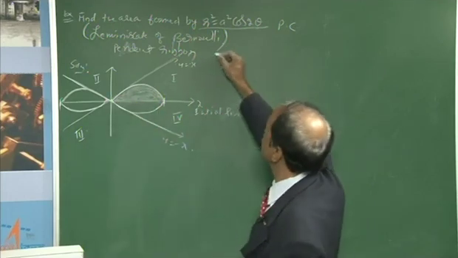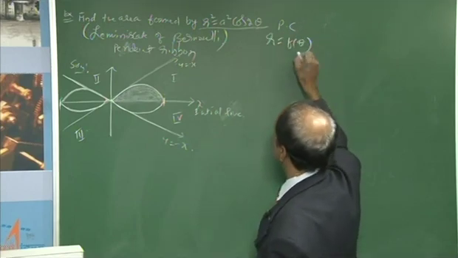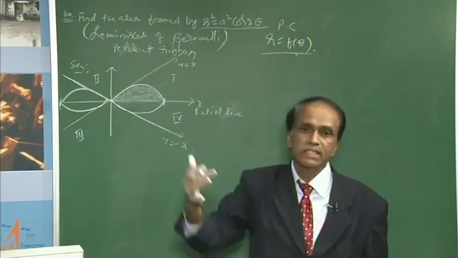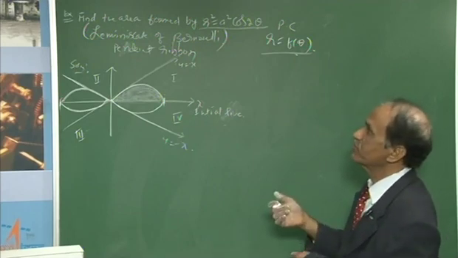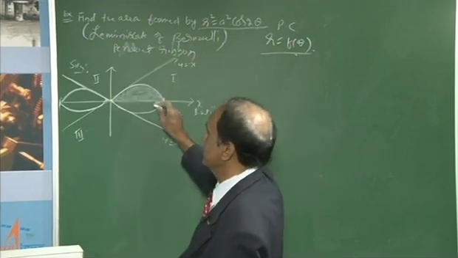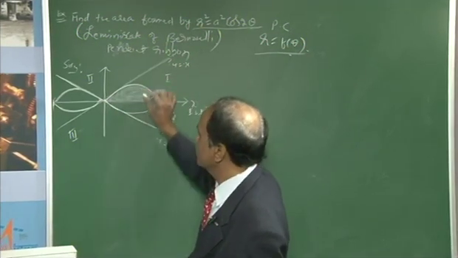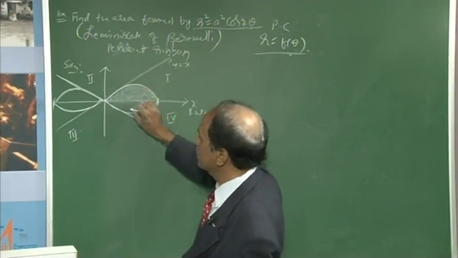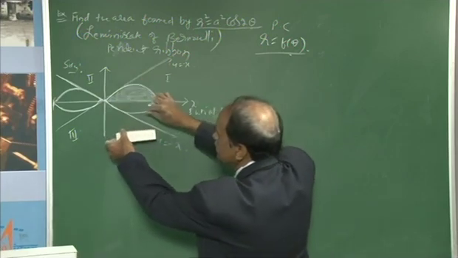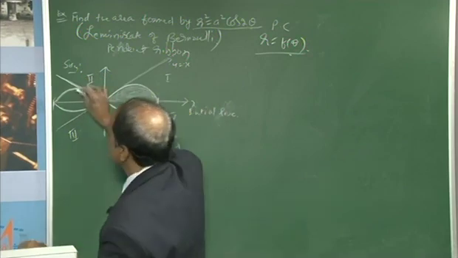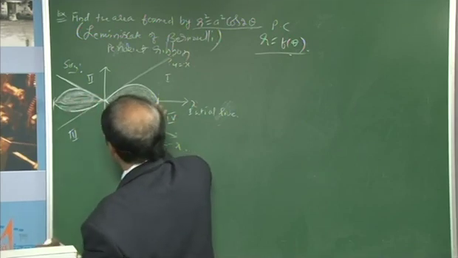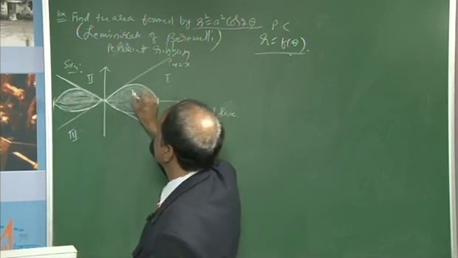A polar curve is nothing but r equal to f of theta, because r is a function of theta. Here there is no question of x and y, only the discussion of r and theta. The geometry is shifted from Cartesian to the polar coordinate system, so that it is symmetric about the initial line. Symmetry means whatever area is there in the lower region must be the same. When you put a mirror like this, you will see the reflection, the same area on the other side. Therefore, this is the total area which I am going to calculate.